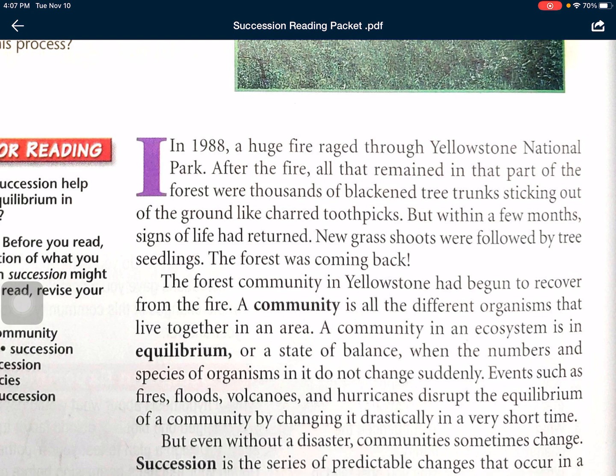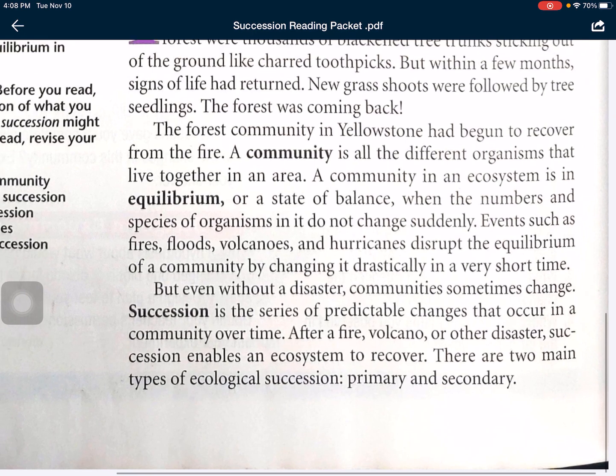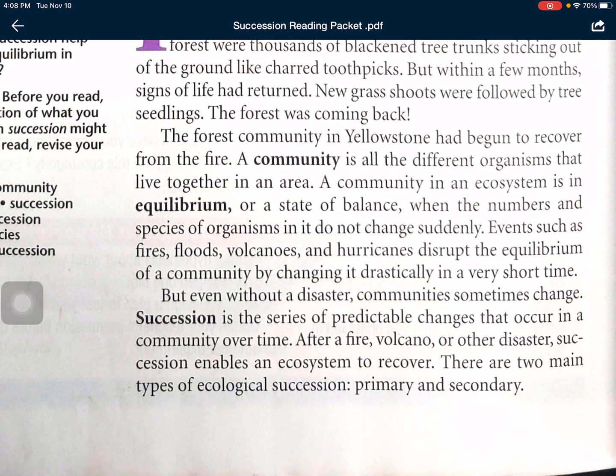A community is all the different organisms that live together in an area. A community in an ecosystem is in equilibrium, or a state of balance, when the numbers and species of organisms in it do not change suddenly. Events such as fires, floods, volcanoes, and hurricanes disrupt the equilibrium of a community by changing it drastically in a very short time. But even without a disaster, communities sometimes change.